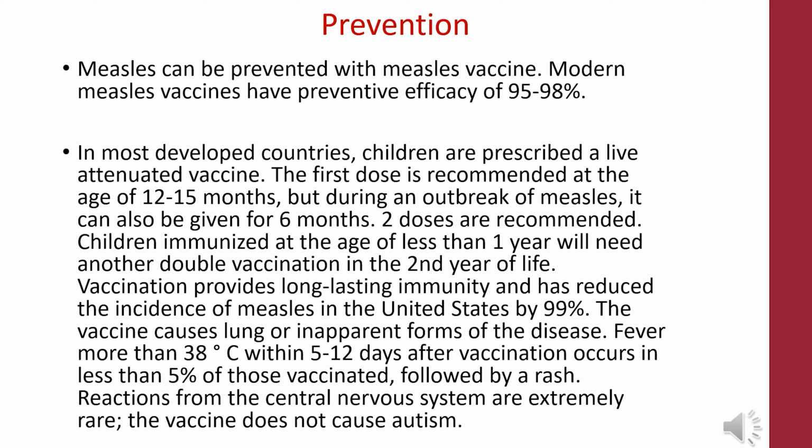The vaccine causes mild or inapparent forms of the disease. Fever of more than 38 degrees within 5 to 12 days after vaccination occurs in less than 5% of those vaccinated, followed by a rash. Reactions from the central nervous system are extremely rare. Vaccine does not cause autism.